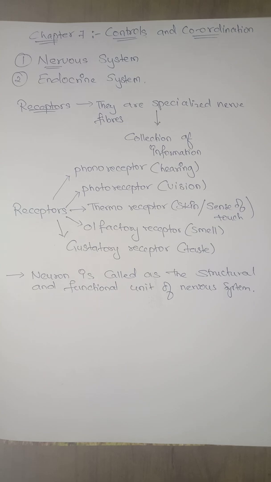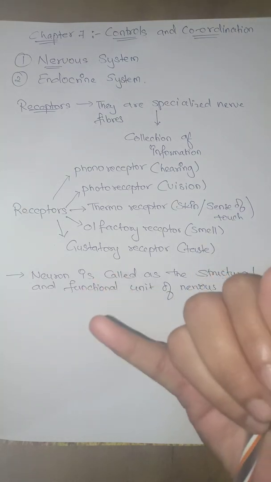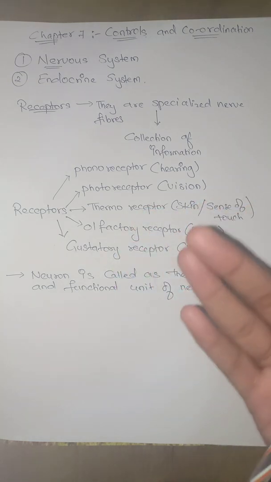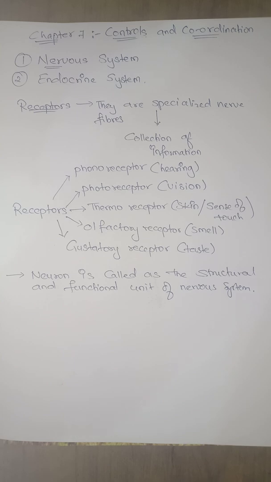Just for example, in control and coordination you have two systems, that is the nervous system and the endocrine system. When we talk about the nervous system, you are all familiar with a few things: the brain, the spinal cord, and the nerves associated with the nervous system. They are responsible for the transfer of different messages from your sensory organs, your five sense organs, to your spinal cord and the brain.